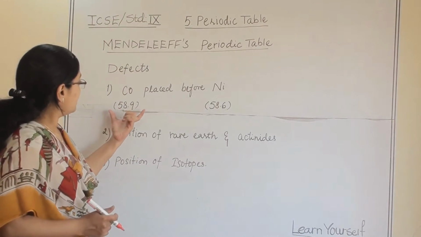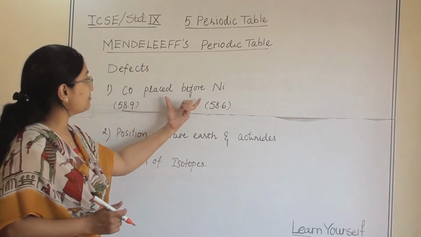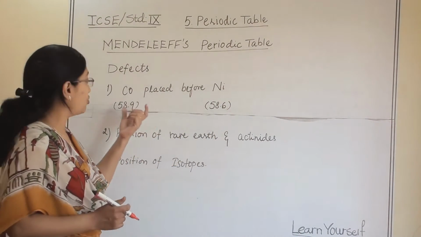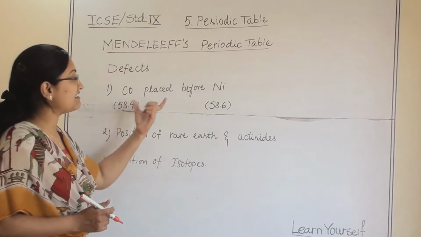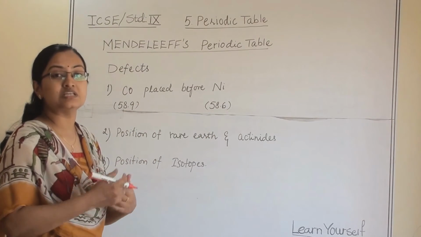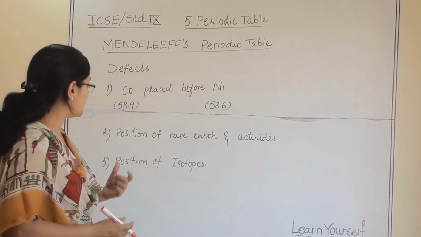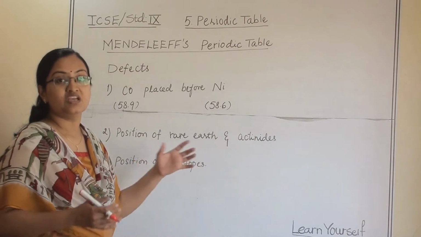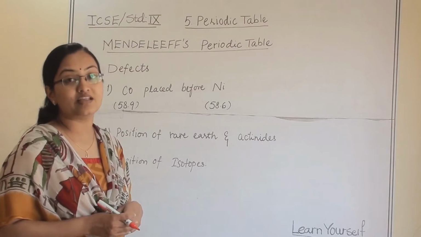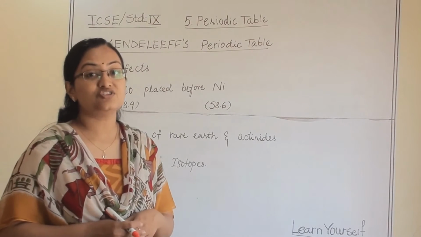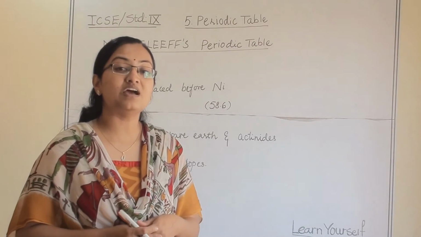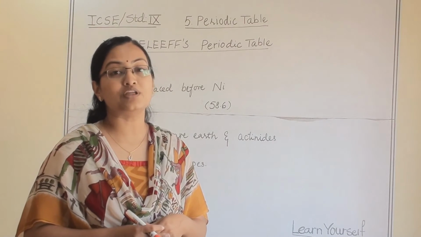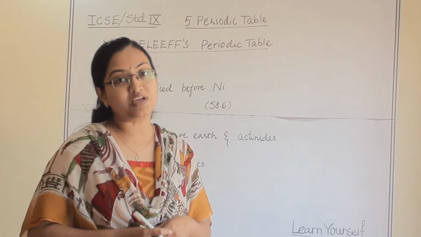So first one, cobalt was placed before nickel, whereas cobalt's atomic weight was higher than nickel, then also it was placed before nickel. Second, position of rare earth elements and actinides. This position of rare earth and actinide is justified only if we are arranging them according to their atomic number.